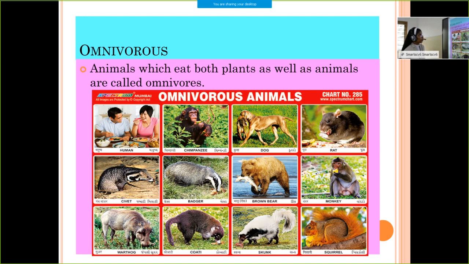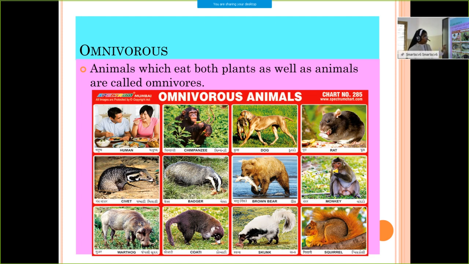Okay. Then we are moving to omnivores. Omnivores means what? The animals which eat both plants as well as animals are called omnivores. So human being is an example of omnivores. That means we can have both plants as well as animal type food. Then chimpanzee, dog, rat, monkey, squirrel, etc. These are all omnivorous animals.